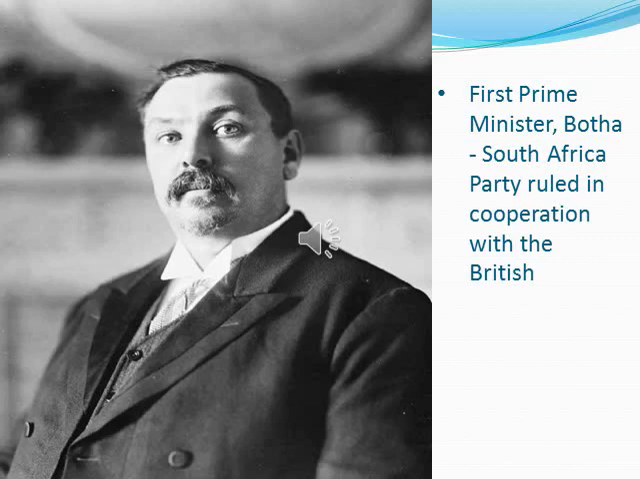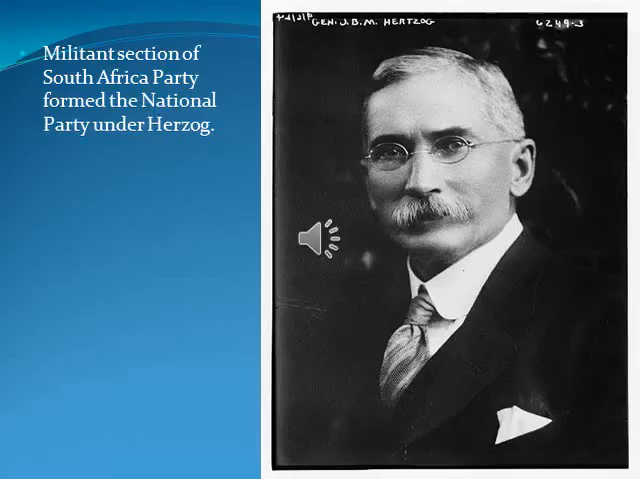The first Prime Minister of South Africa was Botha, who belonged to the South Africa Party, but he ruled in cooperation with the support of the British. This was not liked by the militant section of the South Africa Party. The South Africa Party, which formed the first government in South Africa, elected Botha as the Prime Minister. So he belonged to the South Africa Party, but he ruled in cooperation with the British.